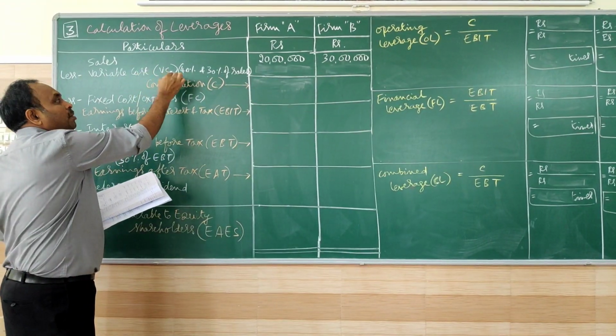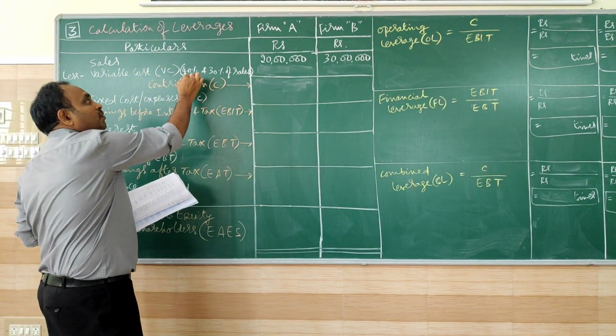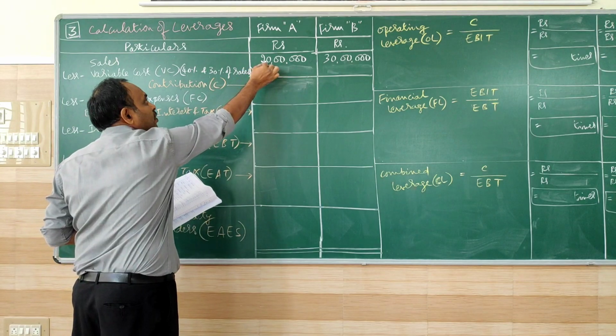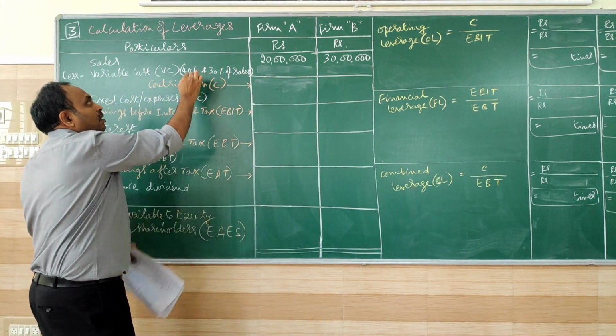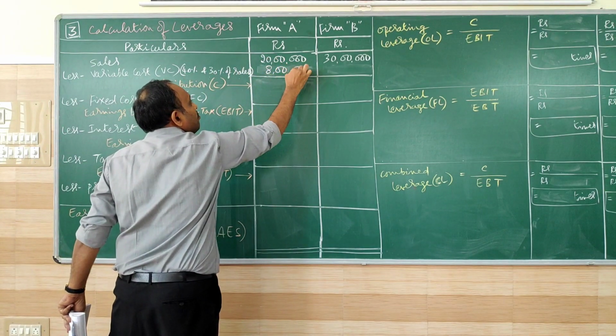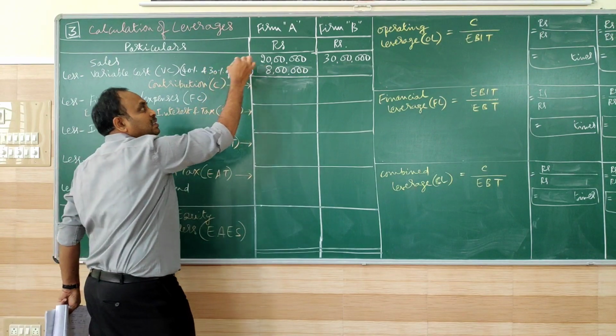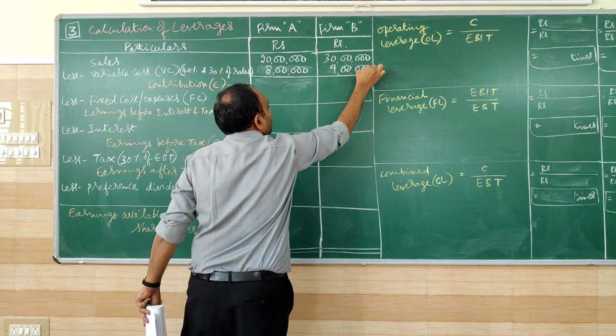So they have given 40% of sales for A, 30% of sales for firm B. We will calculate that. 40% of 20 lakhs is 8 lakhs. And 30% of 30 lakhs is 9 lakhs.